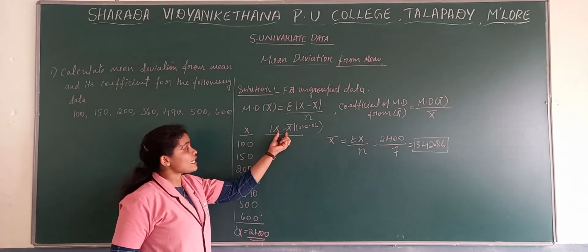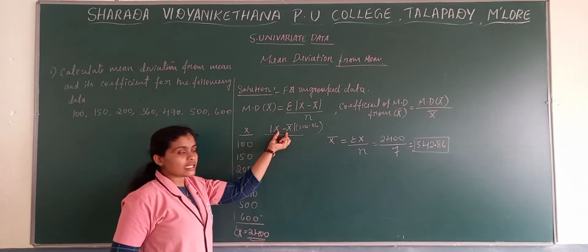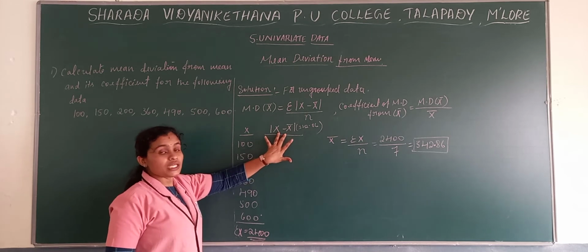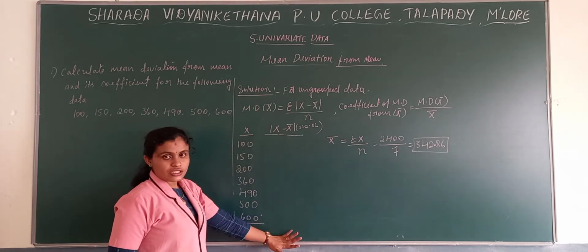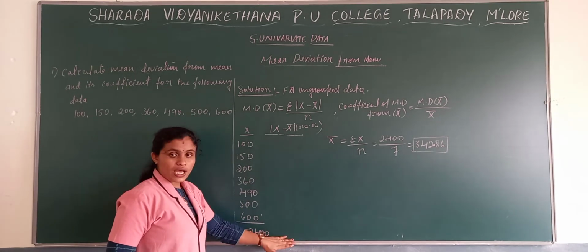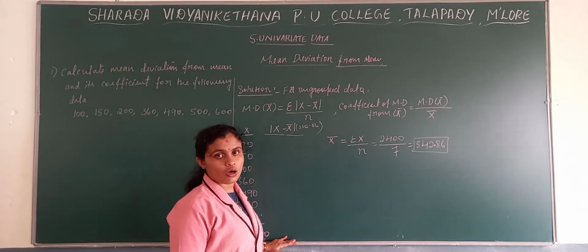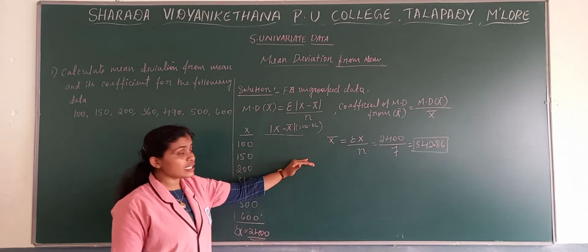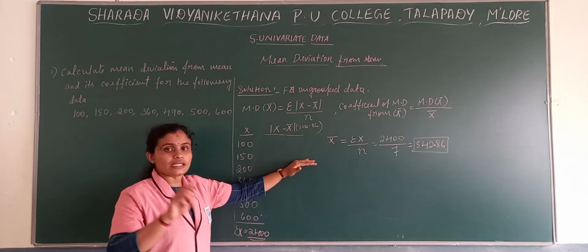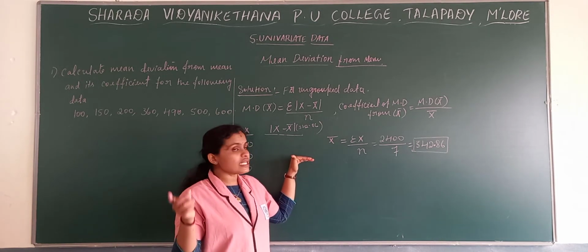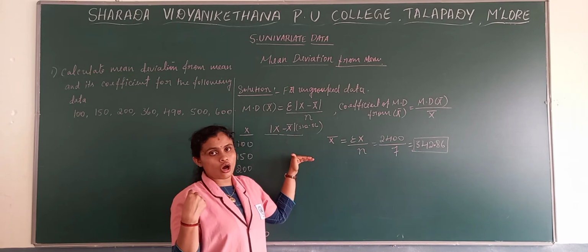So this we call a deviation, deviation taken from the mean. After taking deviation from the mean, once again we find the mean of this value divided by the total number of observations. So mean deviation is the mean of the deviations taken from any of the measures of central tendency. If it is mean deviation from mean, it is the mean; or else median or mode.